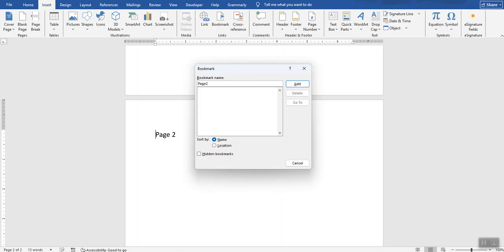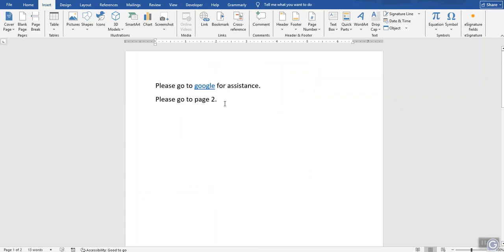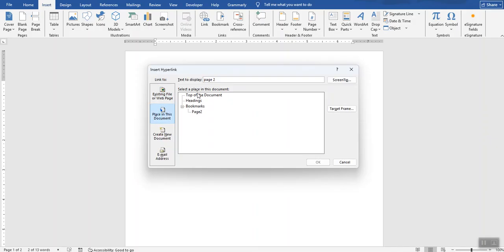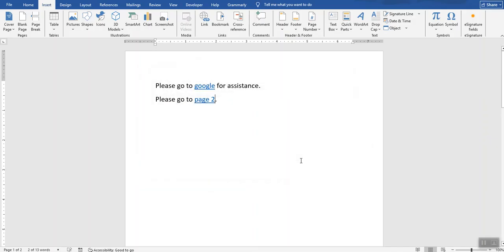I have to make sure that I do not make a space in it. It can only be page 2, no space. I'll tell it to add. And then I'd like page 2, the whole thing, to be the link. So I'm going to highlight it, go up to link. This time I'm going to choose place in the document. And you can see there's that bookmark I just created. So I'm going to click on it and tell it OK. Now if I hold down Control, I can jump to it.